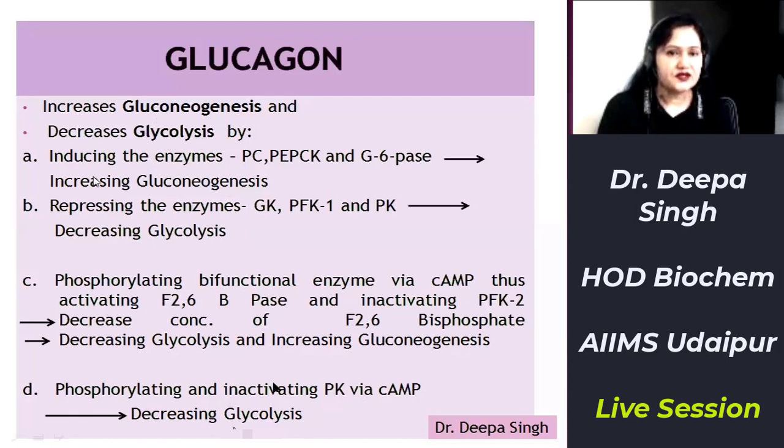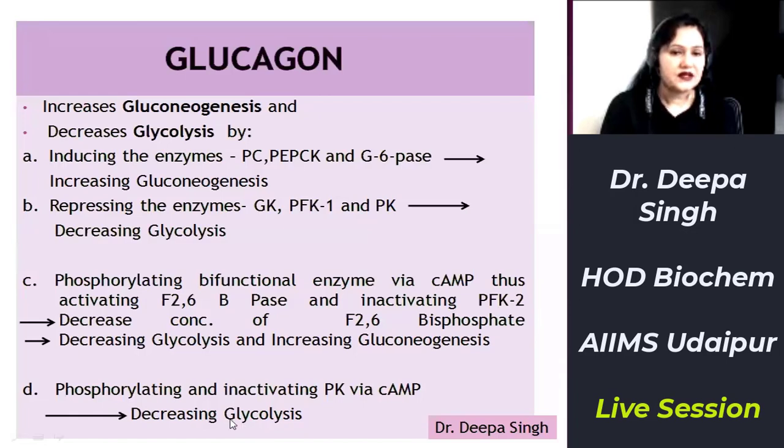Number one, it induces the synthesis of key enzymes of gluconeogenesis, PC, PEP-CK, and glucose 6-phosphatase, and represses the enzymes of glycolysis, that is glucokinase, phosphofructokinase 1, and pyruvate kinase. Secondly, it phosphorylates the bifunctional enzyme via cyclic AMP, thus activating the fructose 2,6-bisphosphatase component and inactivating phosphofructokinase 2, thus decreasing the concentration of fructose 2,6-bisphosphate, which further deactivates PFK1 and disinhibits fructose 1,6-bisphosphatase, thus decreasing glycolysis and increasing gluconeogenesis.